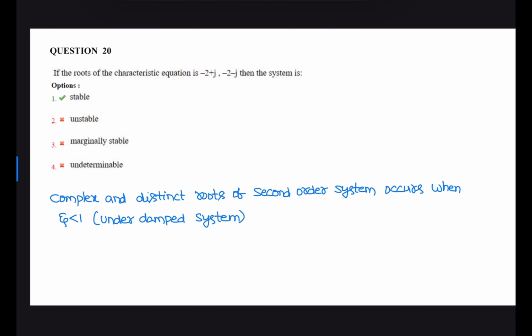Next question. If the roots of the characteristic equation are minus 2 plus j and minus 2 minus j, so given roots of a system, these are on the S plane.